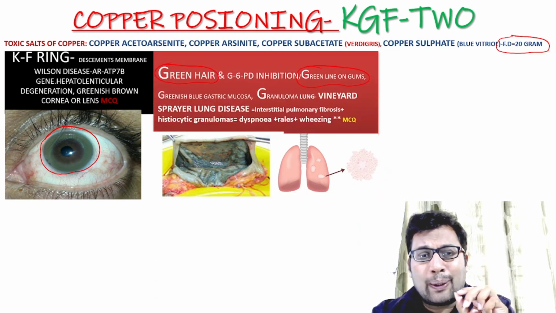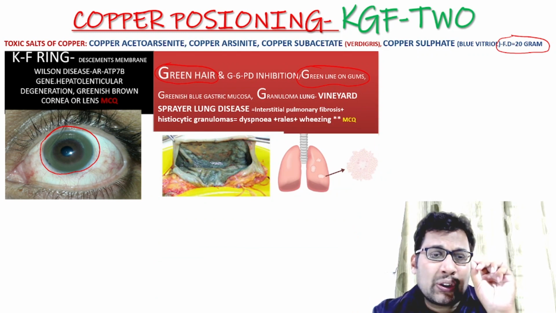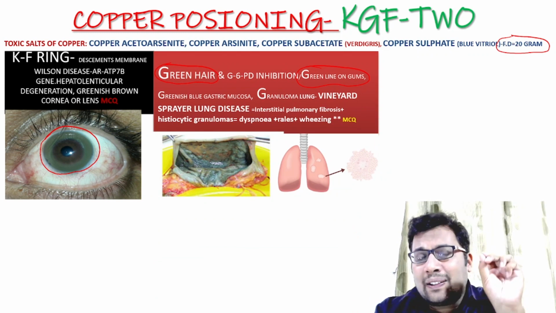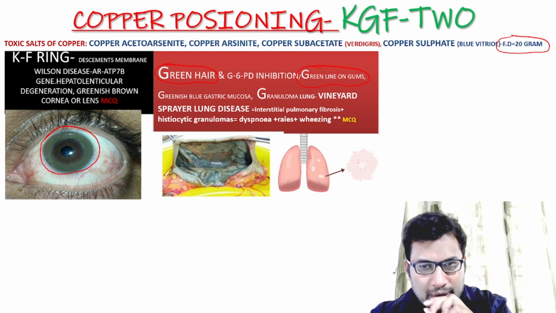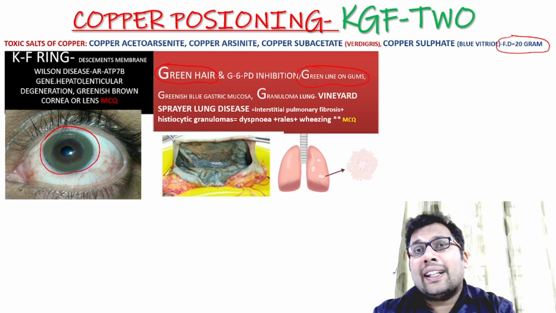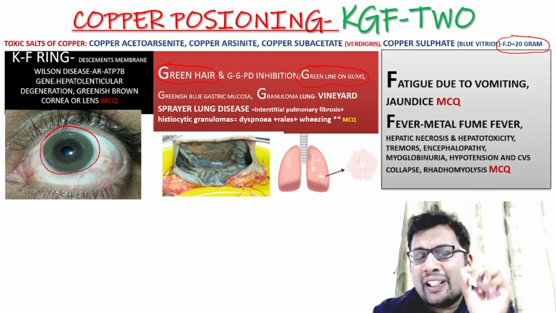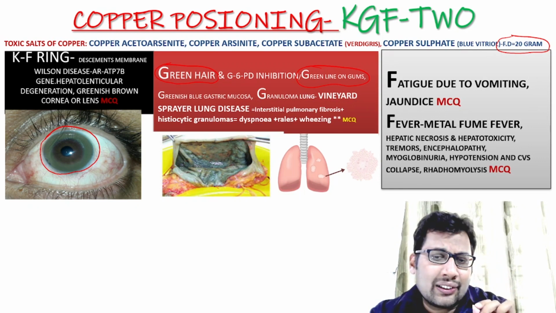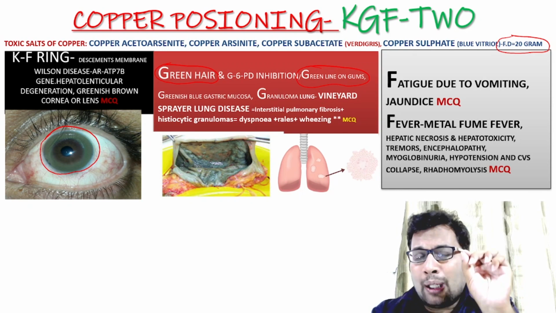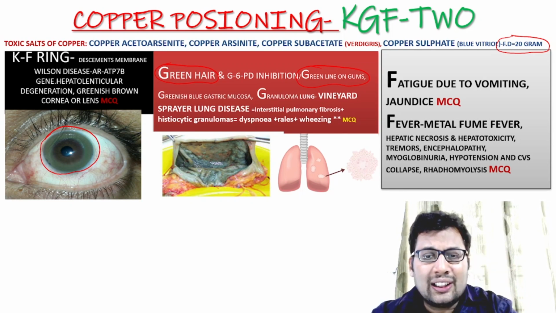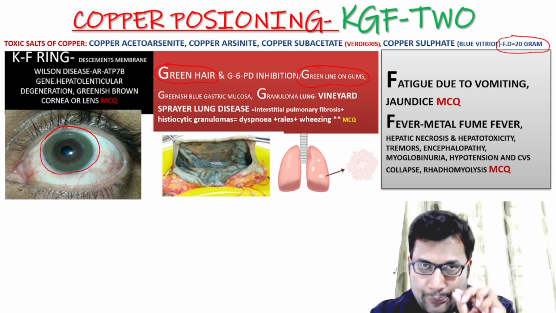It is characterized by interstitial pulmonary fibrosis, histiocytic granuloma. Clinical features are dyspnea, rales and wheezing. It can be an MCQ. Lastly, F for fever, F for fatigue. There can be fatigue due to vomiting and jaundice, fever, that can be metal fume fever. There can be hepatic necrosis, hepatotoxicity, myoglobinuria, rhabdomyolysis, hypotension, circulatory collapse.